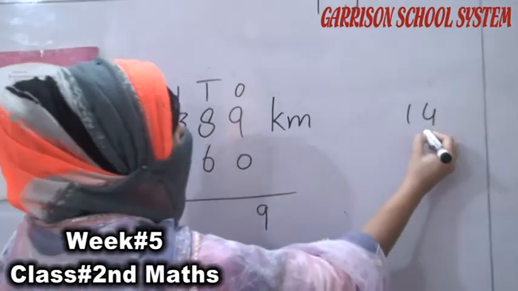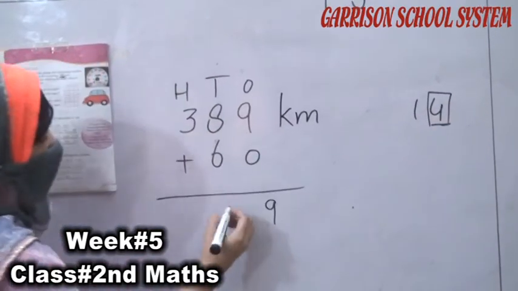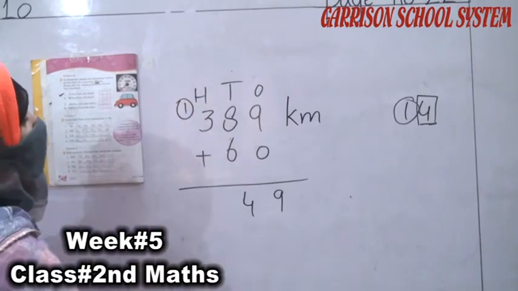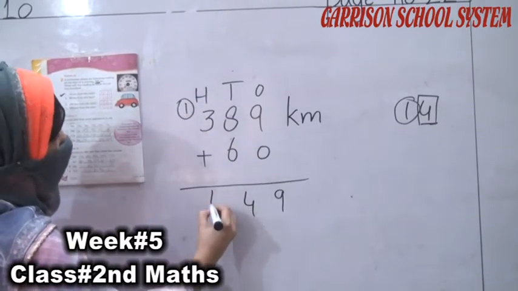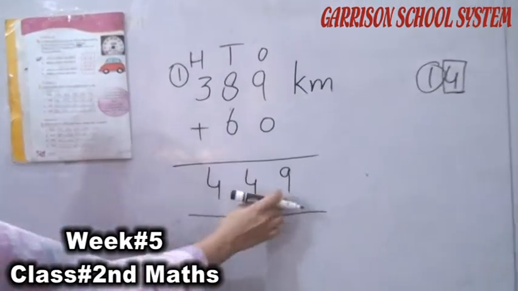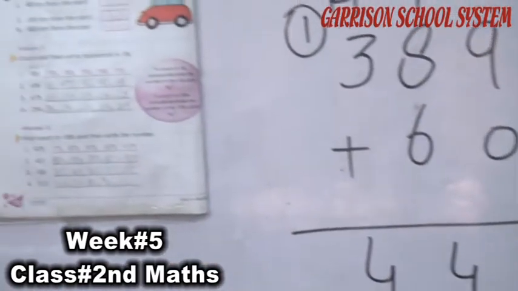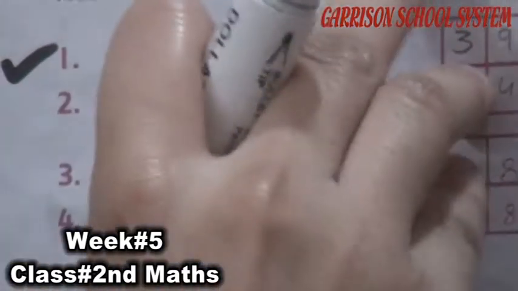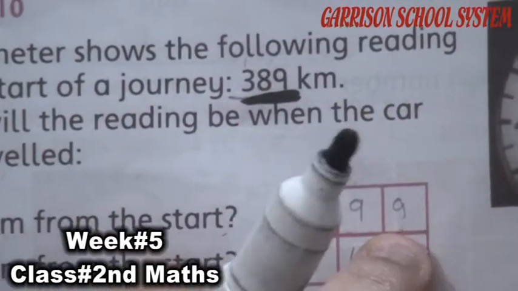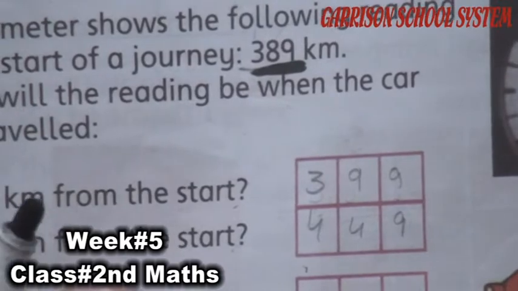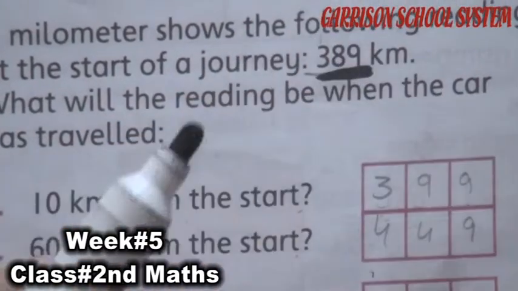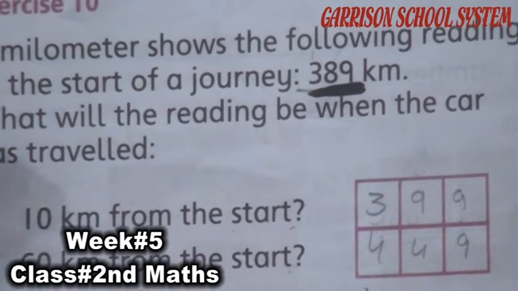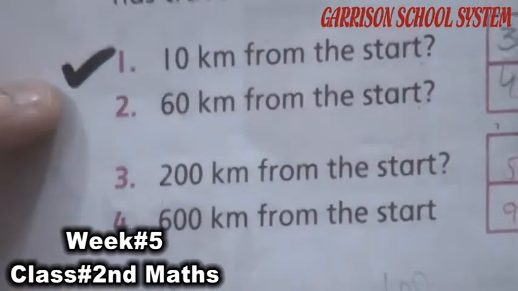What will we do now? We have to write this one's number here and it will go over to the hundreds. So 3 plus 1 is equal to 4. What is the answer? 449. So we have to write here 449. Understand, student? When we add 10 to 389, our answer is 399. When we add 60 kilometers from the start, we have to add this 60 to 389 kilometers. So the answer will be 449. This one has been done. Now 1 and 2 are done.